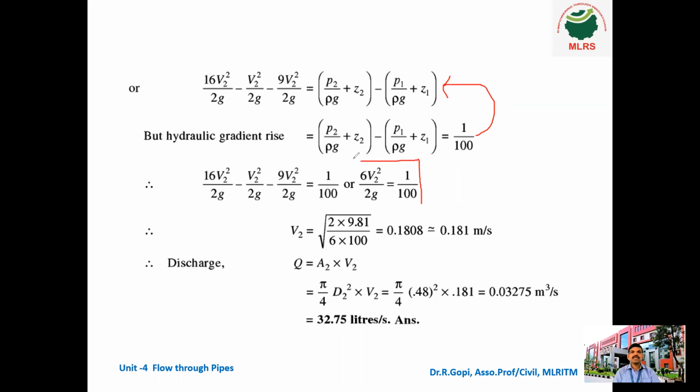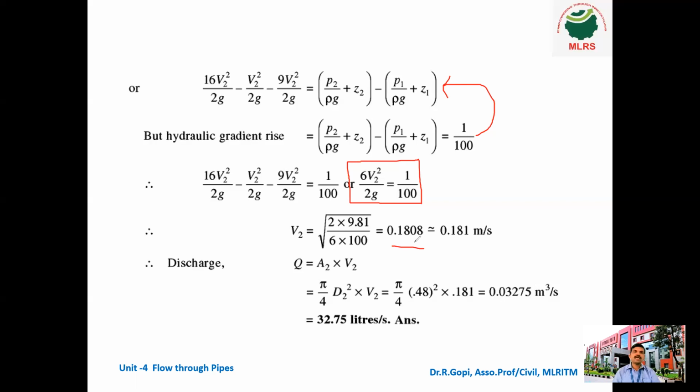On simplification, we got this answer: 6 V2 square by 2G equal to 1 by 100. Therefore, V2 is equal to root of 2 into 9.81 divided by 6 into 100, which is equal to 0.18 meter per second. This is the velocity at section 2, that means the larger diameter pipe.